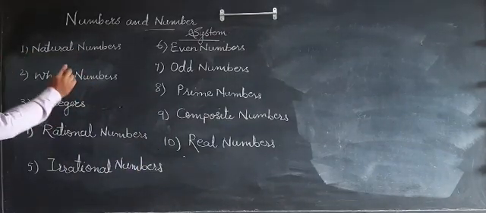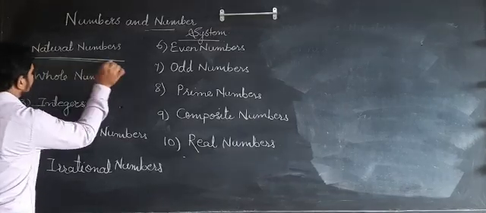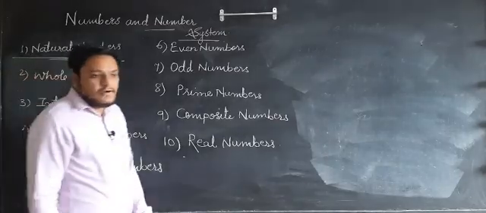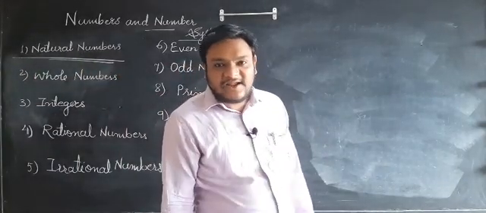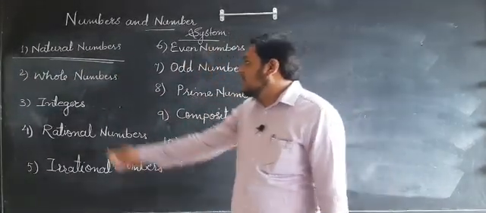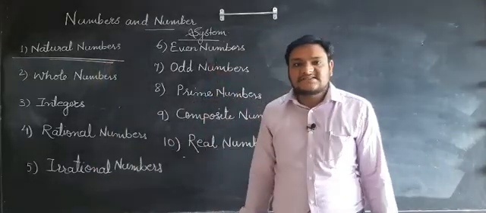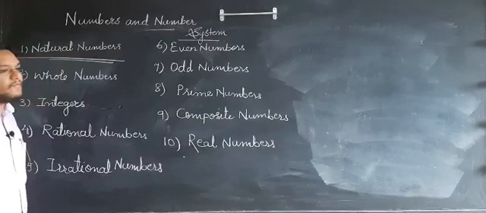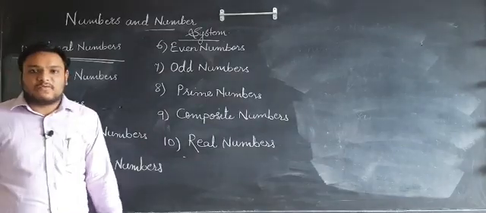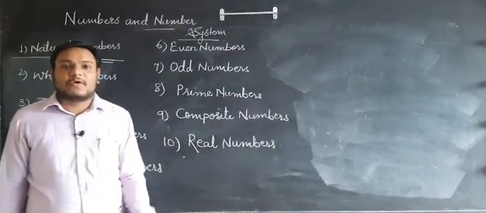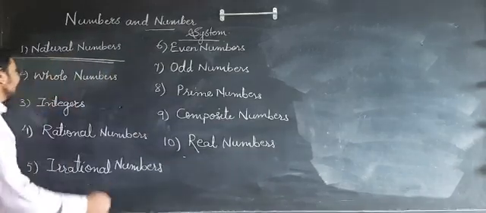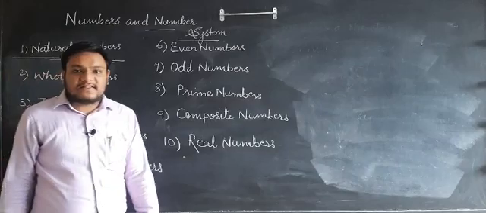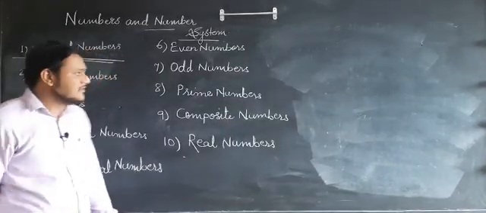Out of these, the first one is natural numbers. So students, what are natural numbers? We will see today. Natural numbers are the numbers that are used for counting, naturally occurring numbers we can say. If you want to count something, then we can count 1, 2, 3: 1 book, 2 books, 3 books, 4 books. So the counting numbers are natural numbers. Natural numbers are nothing but naturally occurring counting numbers.